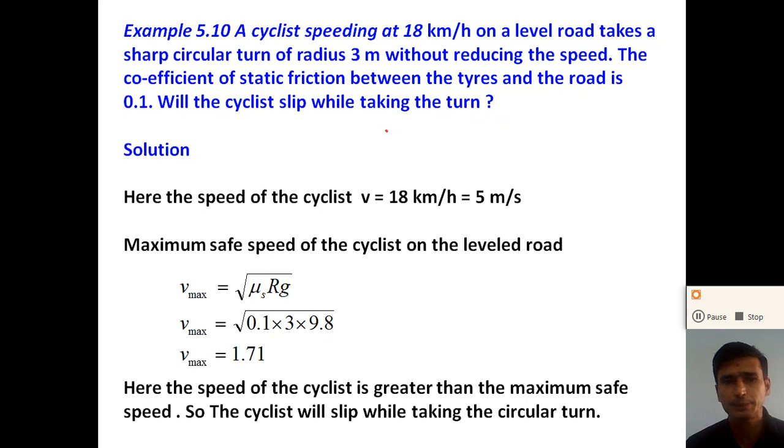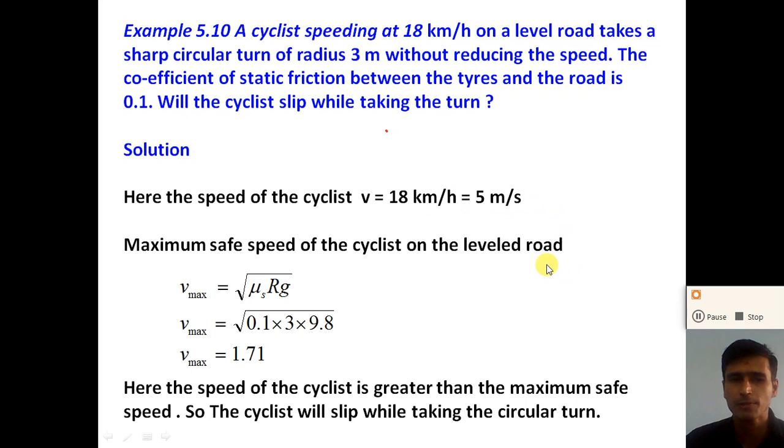And if the speed of the cyclist is less than the maximum safe speed on the level circular road, the cyclist will not slip while taking a turn. So here the speed of the cyclist is given to you, 18 kilometer per hour. V is equal to 18 kilometer per hour. So convert this 18 kilometer per hour into meter per second. 18 multiplied by 1000 divided by 3600, we get 5 meter per second.